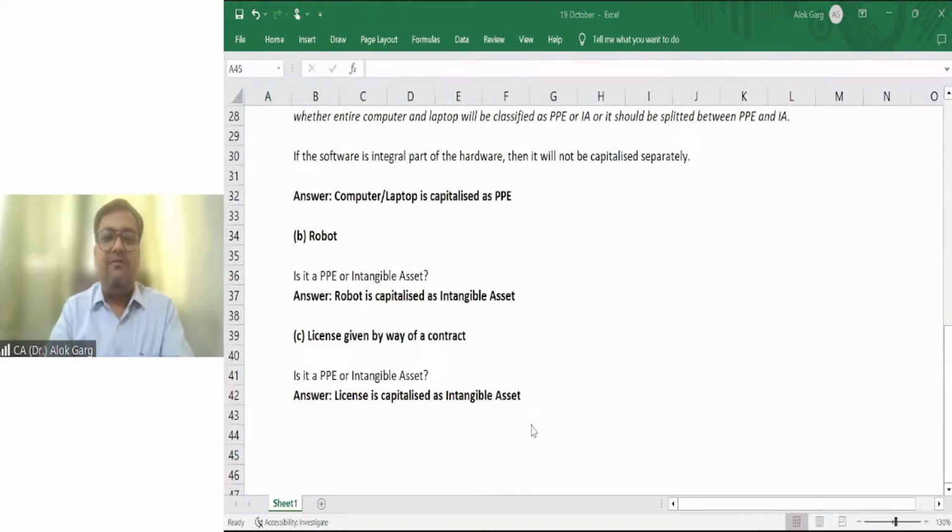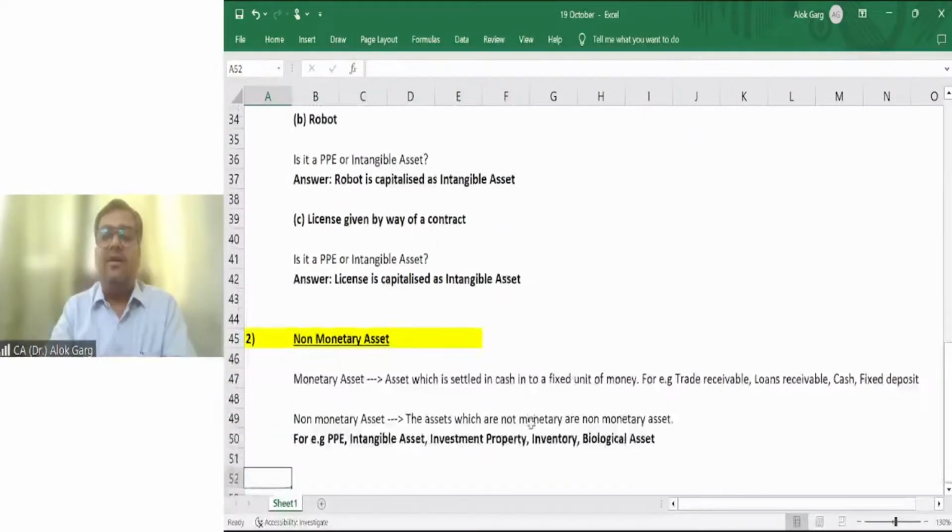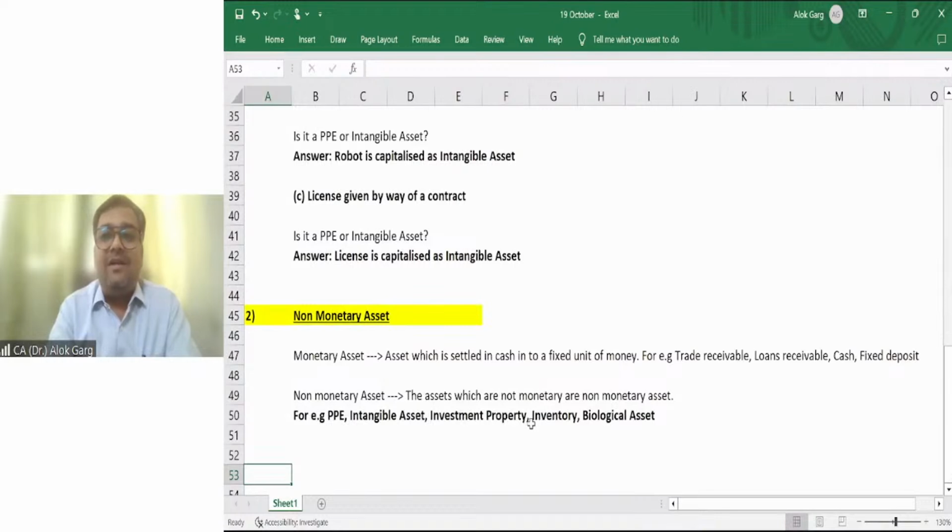Now the next part which we want to discuss is non-monetary asset. A monetary asset is an asset which is going to be settled in a fixed unit of money. What does it mean? For example, you have sold goods for 10,000 rupees on a credit basis. What accounting entry will you pass? You will pass the entry: trade receivable account debit to sales account, right? So this trade receivable, is it a monetary asset or a non-monetary asset?